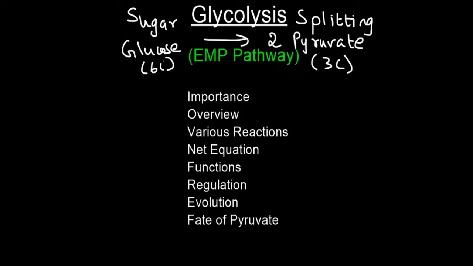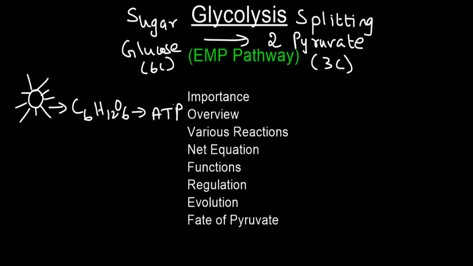Question is why glucose undergoes splitting and when this process of glycolysis happens in living cells. Let's see. In plant cells, during the process of photosynthesis, energy that is obtained from sunlight is captured and is trapped in covalent bonds of glucose. So, glucose serves as energy-rich molecule in all living cells. Whenever cells require energy to perform various functions, they break the covalent bonds of glucose. The energy thus released is used in synthesis of adenosine triphosphate, which acts as energy currency in all living cells.